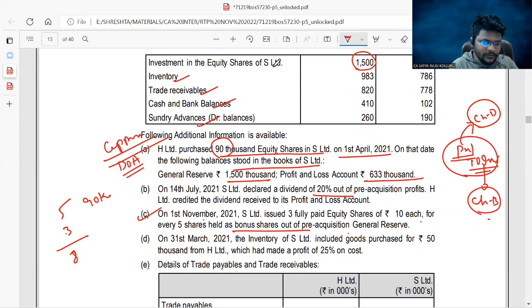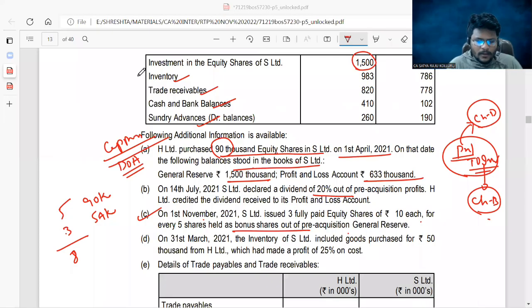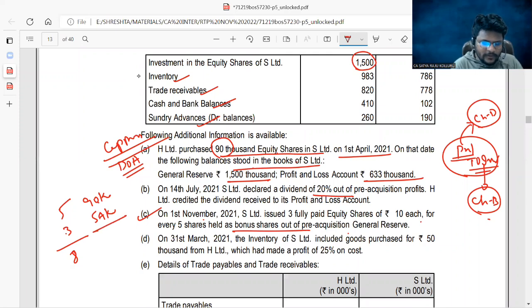So, number of bonus shares received by the holding company, just a second. Yes, the number of bonus shares is 54,000. After issue of bonus shares, 90 plus 54 means it will be 1,44,000 shares. So what about this 15 lakhs? I wrongly calculated earlier.